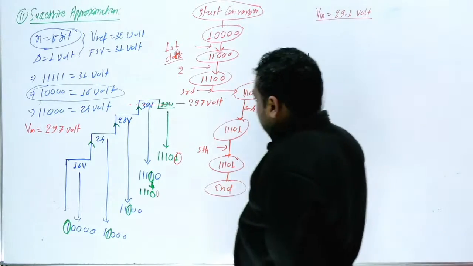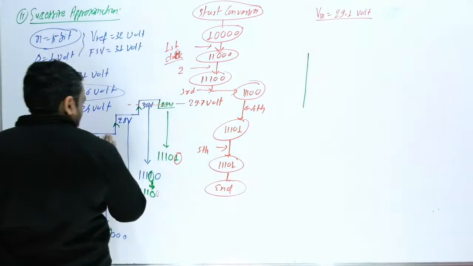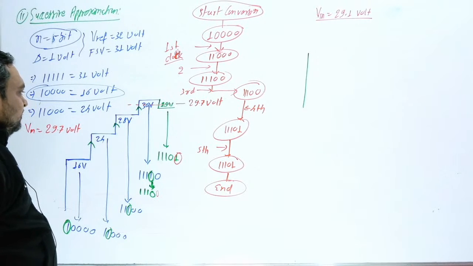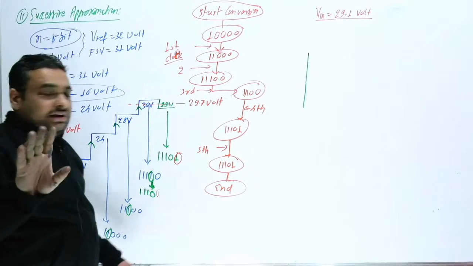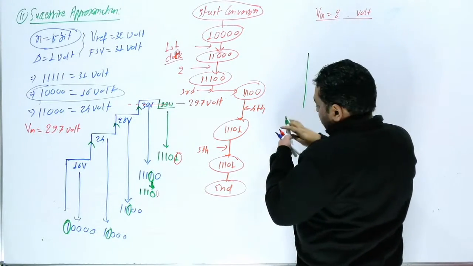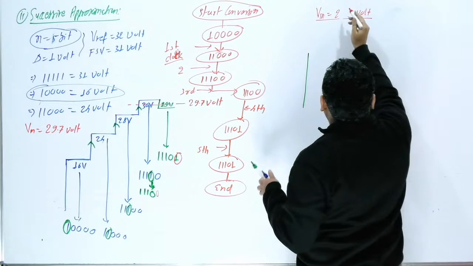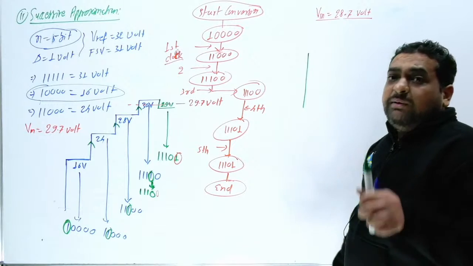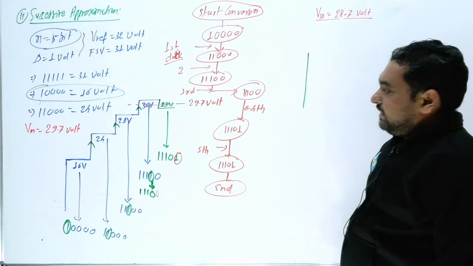Okay, the input I will change. First 16, then 24, then 28, then 30. Okay, then 29. Now here suppose I am going to change. Suppose this is 28.7 volt. If this is 28.7 volt, then sir, what will happen?